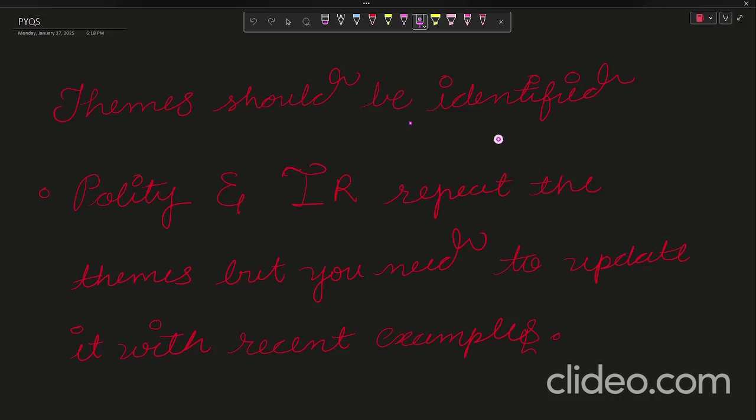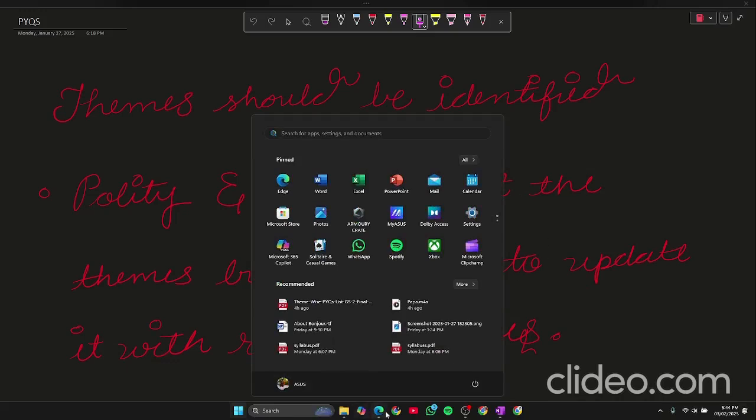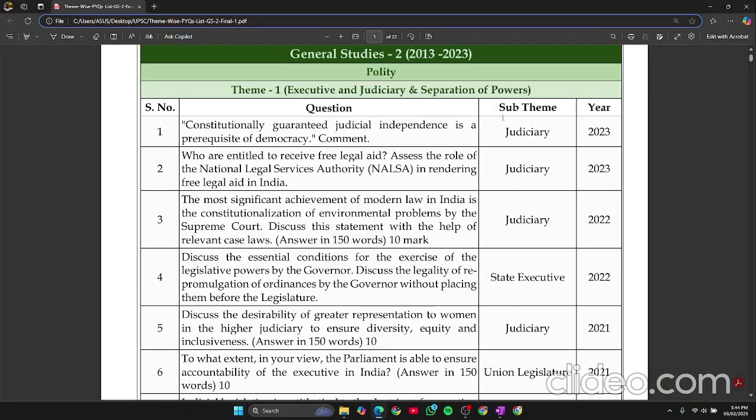Now let's jump to PYQs. The themes should be identified. As I told you, the themes are repeating and you need to update them with recent examples. Let me show you what I'm talking about. See, this is polity, and the topic is executive and judiciary and separation of powers. Now see, in 2023 they have asked about the judiciary. Again in 2023, two questions are from the judiciary itself.